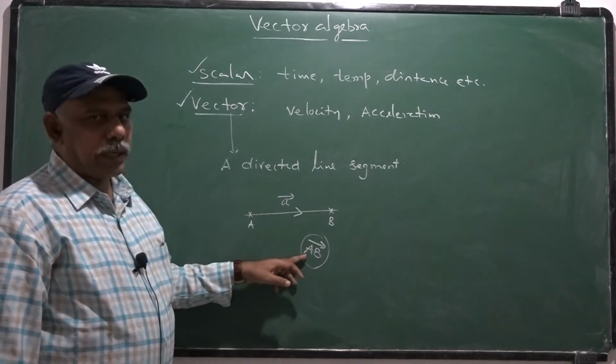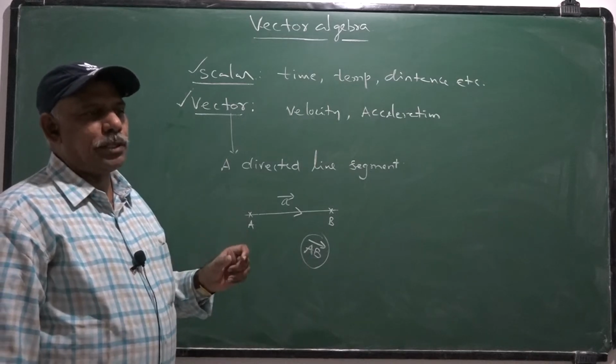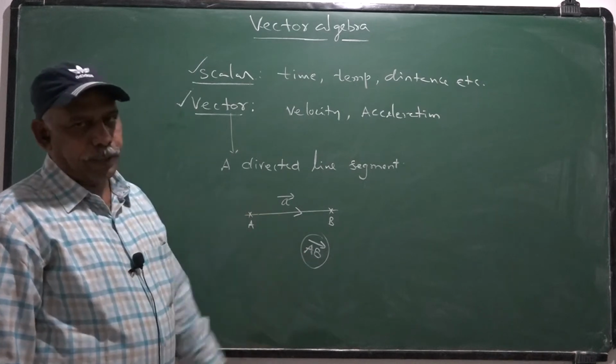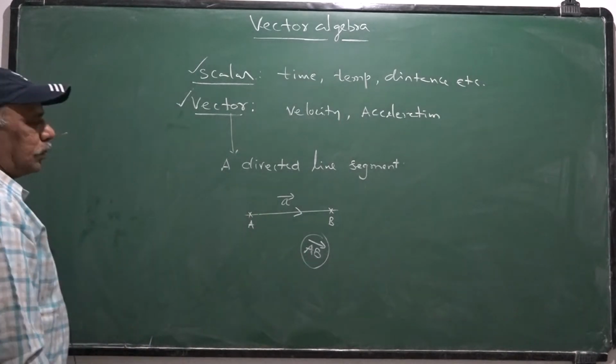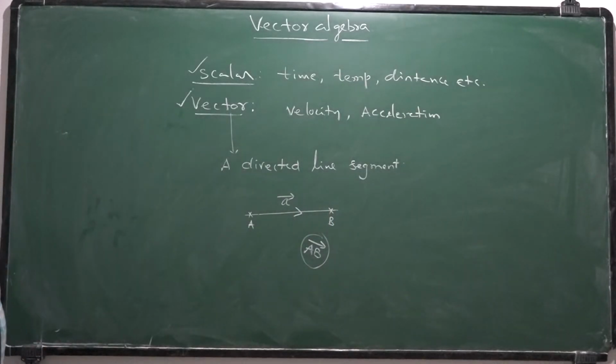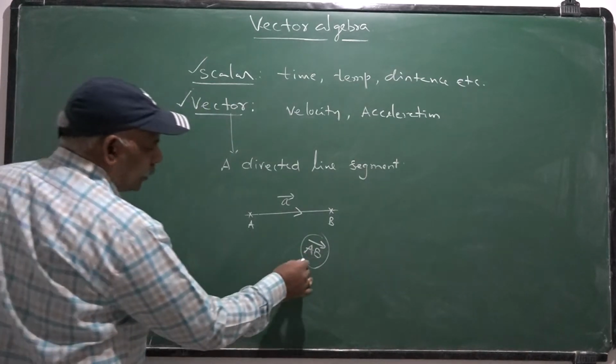This is a vector whose direction is from A to B and whose magnitude is the length of the line segment AB, the distance between A and B. So, in mathematics, a vector is defined as a directed line segment, a line segment which has a specified direction. Here the specified direction is from A to B. This is the vector AB bar.